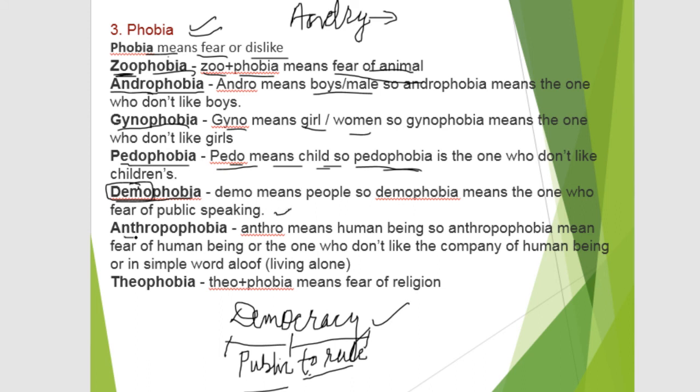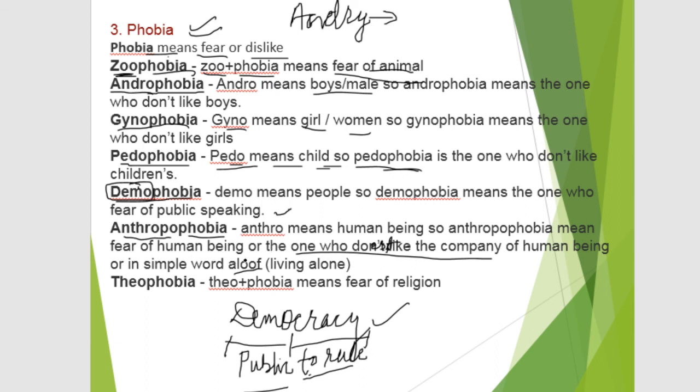And the next word is anthrophobia. Anthrop means human being, and phobia means one who doesn't like the company of human beings, or in simple words, aloof. Aloof means one who wants to be alone, reserved, like introvert people.